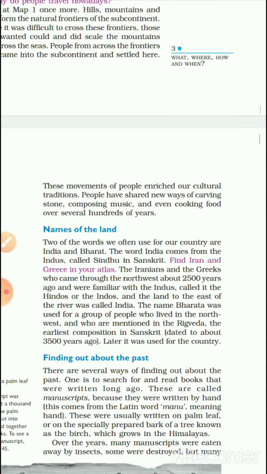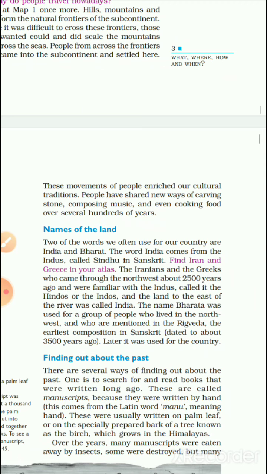So, names of the land. Two of the words we often use for our country are India and Bharat. The word India comes from the Indus, called Sindhu in Sanskrit. Find Iran and Greece in your atlas. The Iranians and the Greeks, who came through the northwest about 2500 years ago and were familiar with the Indus, called it Hindus or the Indus. And the land to the east of the river was called India.